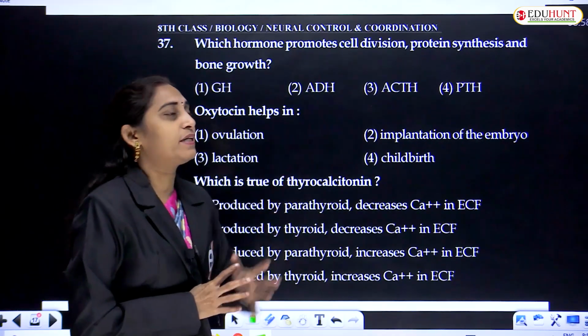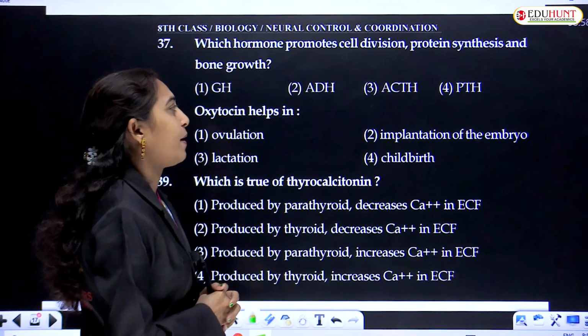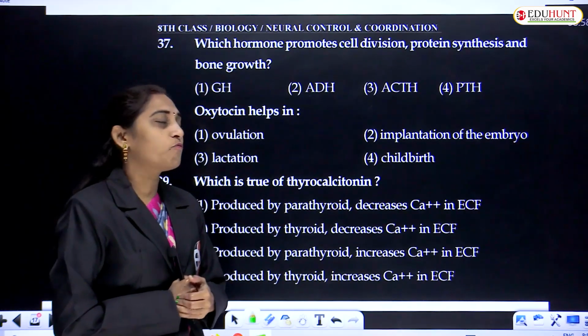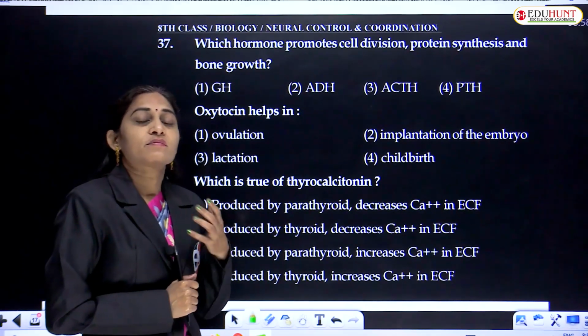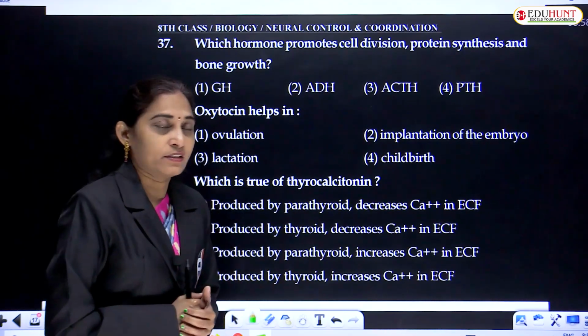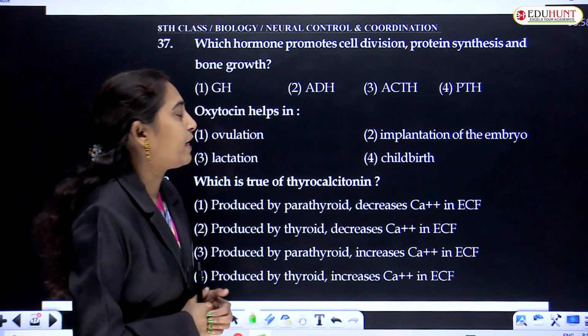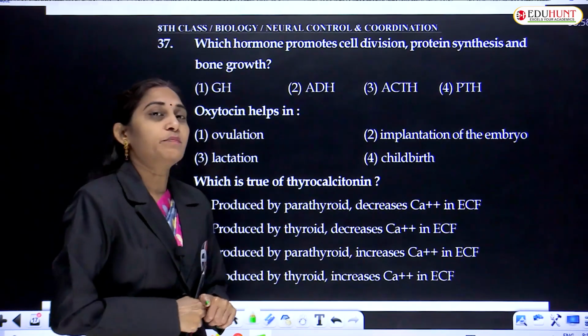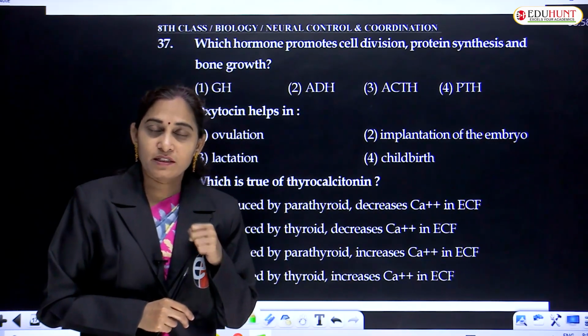It is one of the hormones given. If you see PTH, parathormone, it is a hormone that is somewhat related to the calcium balance in the body. ACTH, adenocorticotropic hormone, is released by the anterior pituitary.